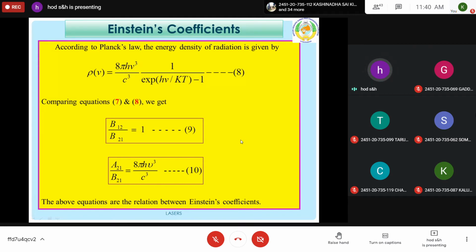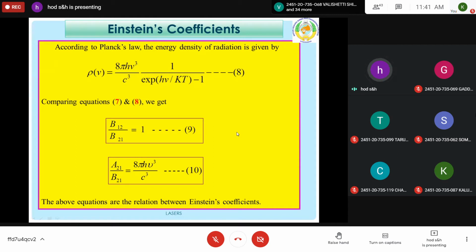So if B12 is equal to B21, that means the probability of stimulated emission. B12 is the Einstein coefficient for induced absorption transition, and B21 is the Einstein coefficient for stimulated emission transition. Both are same. B12 is the probability of induced absorption, and B21 is the probability of stimulated emission transition. So from the equation, B12 by B21 is equal to 1. Therefore, B12 is equal to B21, which means the probability of stimulated emission is same as that of induced absorption.